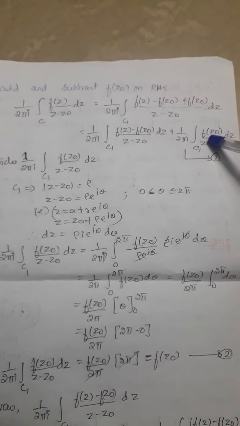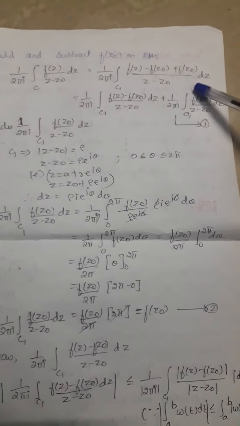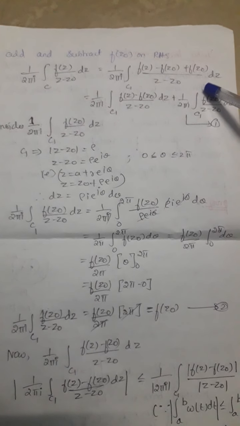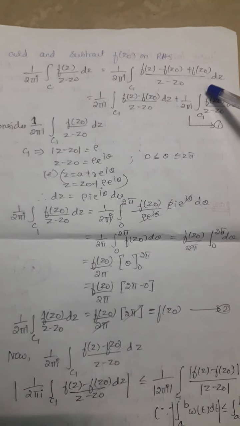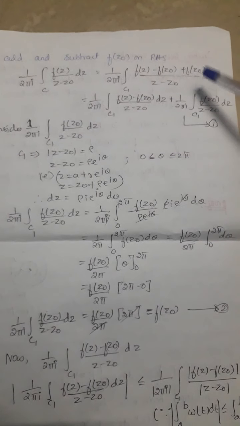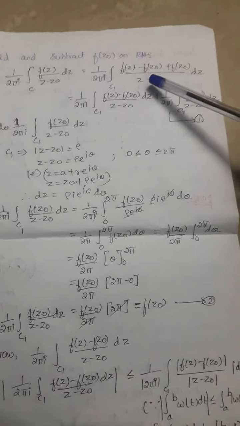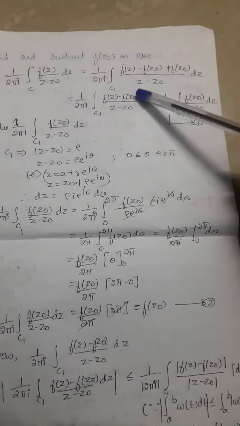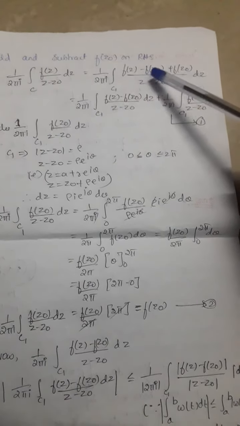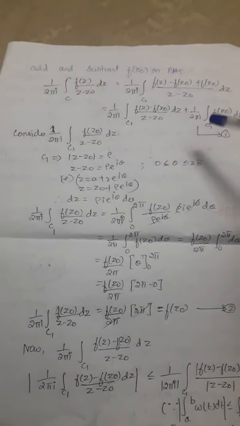Now after this follows a derivation. Adding and subtracting f of z0 on the right-hand side, we get 1 by 2 pi i integral over C of f of z divided by z minus z0 dz equals 1 by 2 pi i integral over C1 of f of z minus f of z0 plus f of z0, divided by z minus z0, dz, where C and C1 represent the contour and contour 1. Now we split this integral: this is the first integral, plus the f of z0 by z minus z0 integral, which is the second integral.